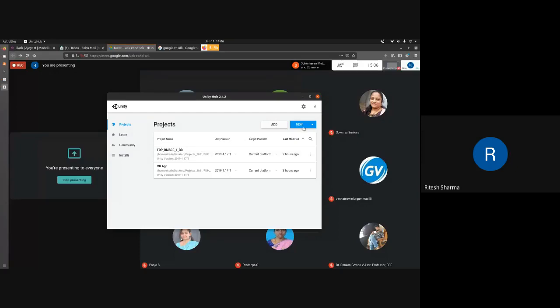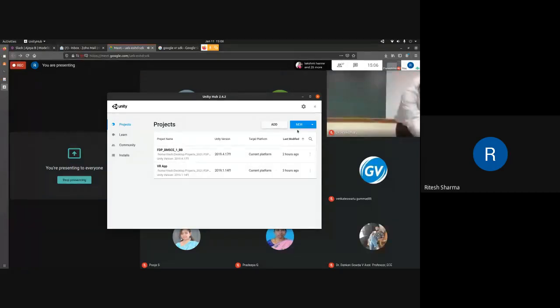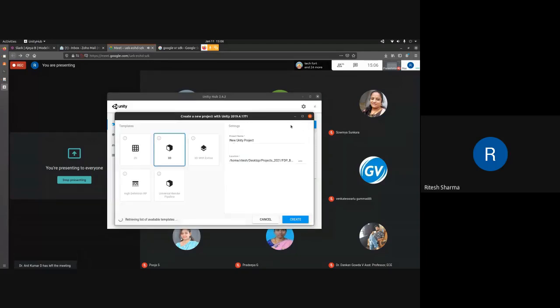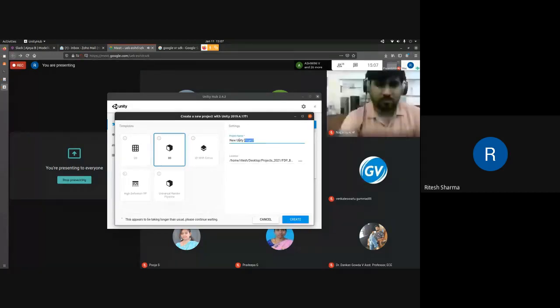Once the install is done, we'll come to the Projects tab, where you will find two buttons, Add and New. For example, here you can see that I already have two projects. If I click on any project, it will open that project for me. But as we are going through the very first phase, most of you will not have this. You will have just Add and New. So what you have to do is just click on New, which will bring you to this screen. Here you have to select 3D, because what we are going to work with is 3D visualization. You can name the project anything.